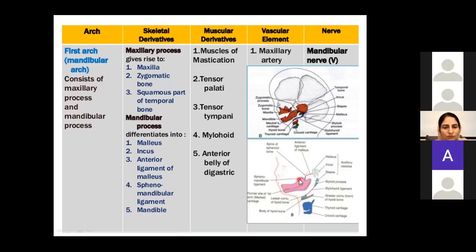The mandible itself is derived from the mandibular process, while maxilla, zygomatic, and squamous temporal bone are derived from the maxillary process. Okay, so what is the nerve of first pharyngeal arch? No, maxillary does not supply these structures. Okay, maxillary division goes up and supplies teeth and those structures, but maxillary division does not supply these muscles. Okay, these muscles are supplied by the nerve of this arch, which is known as mandibular. Okay, mandibular division of the trigeminal nerve.